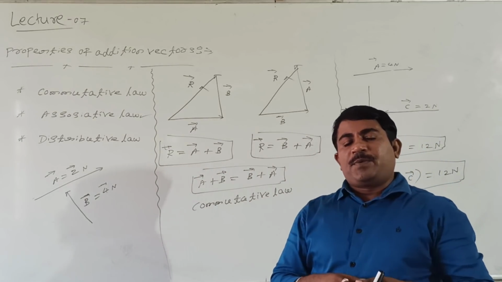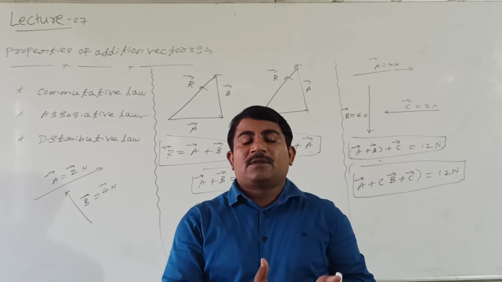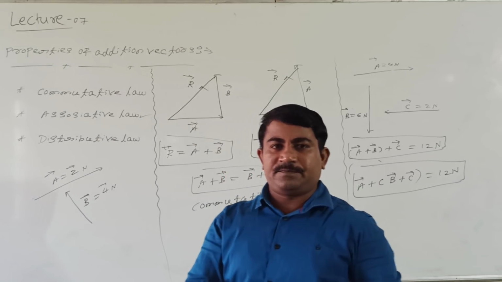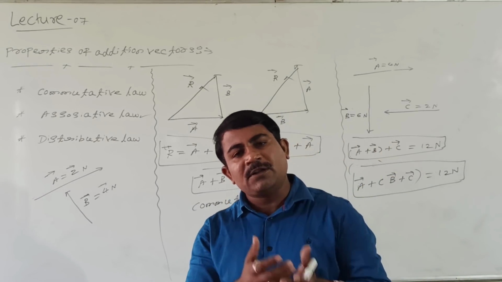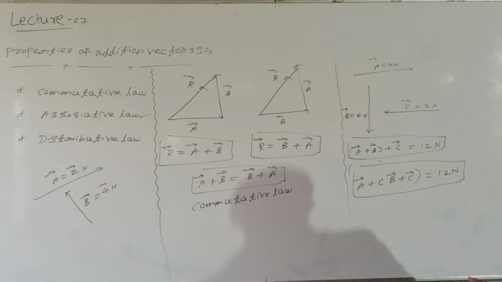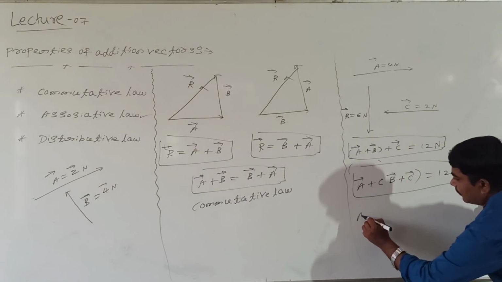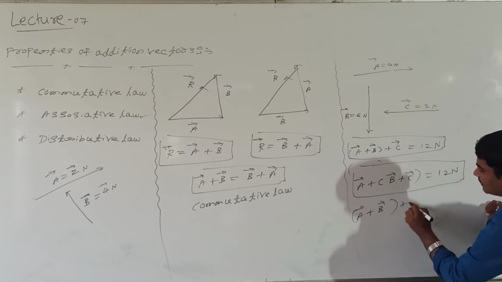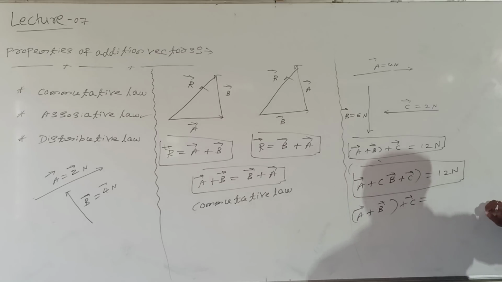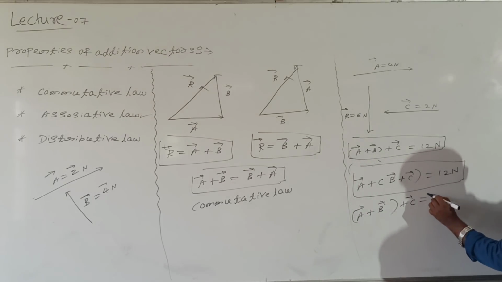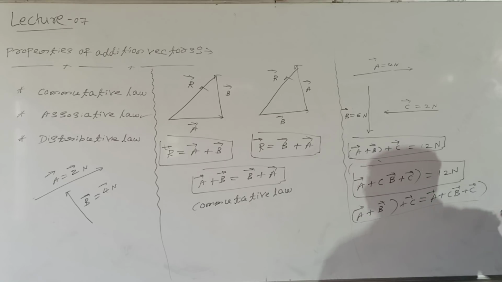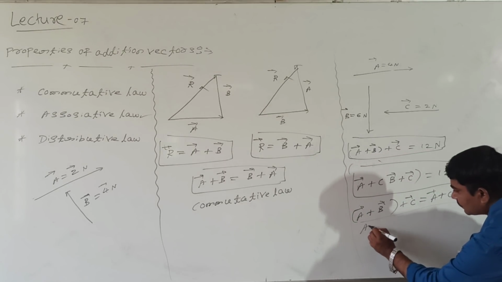Meaning this, if you are adding more than 3 vectors, independent of their order, they give the same result. I mean from this directly I can write like this. How to show? Vector A plus vector B plus vector C equal to, how to write? This can be written directly as vector A plus bracket vector B plus vector C. This law we are calling associative law.